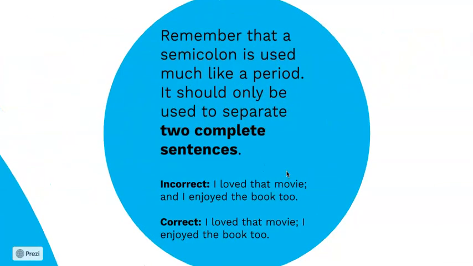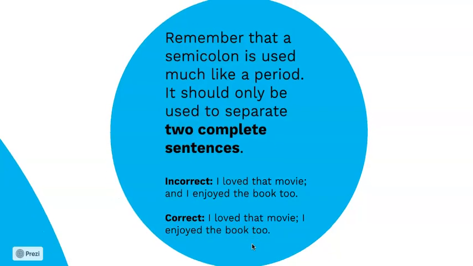Remember that a semicolon is used a lot like a period. It should only be used to separate two complete sentences. I loved that movie; and I enjoyed the book too. That's not going to work, because and I enjoyed the book too is not a complete sentence. So both sides of that semicolon need to be complete. I loved that movie; I enjoyed the book too. That works because both sides of the semicolon have complete sentences.